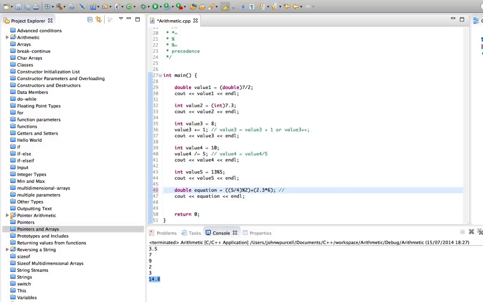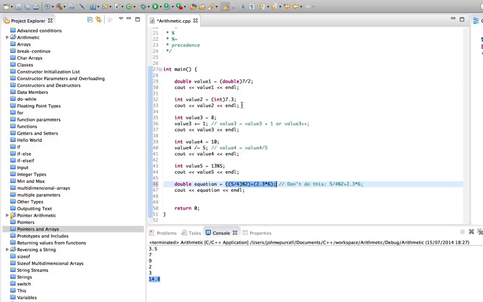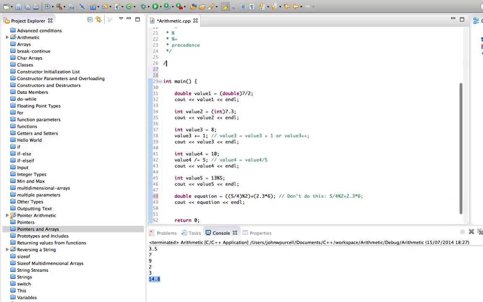But if we had that without the brackets, it would look like this, which for me is getting to be really quite unreadable because I'm not really sure which has precedence, division or mod. I know that multiplication and division have precedence over plus, but it's getting ridiculous now. So don't do this. Always put round brackets in to make your expressions more readable. So I think that's everything that I want to cover in this tutorial. I'm going to give you a couple of exercises to help get this into your mind.